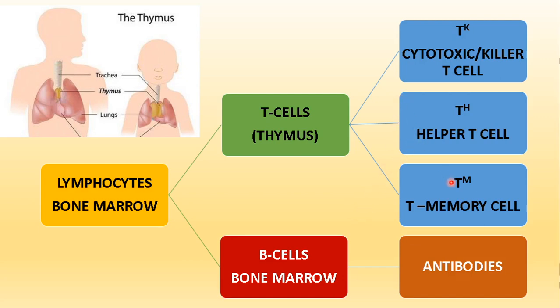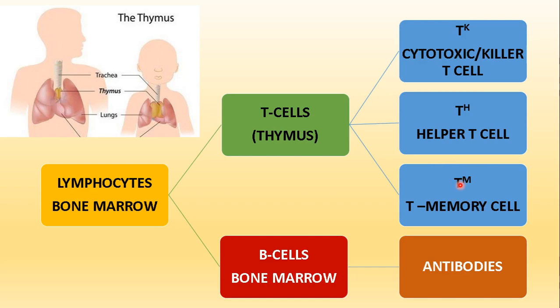The third type of T cell, that is the T memory cell, what will it do? It will retain the memory that such a type of antigen actually exists in nature. It will retain the memory. So when are all these happening? These are happening during the primary response, for the first time. So the memory cell has retained the signal that such a type of antigen exists in nature.